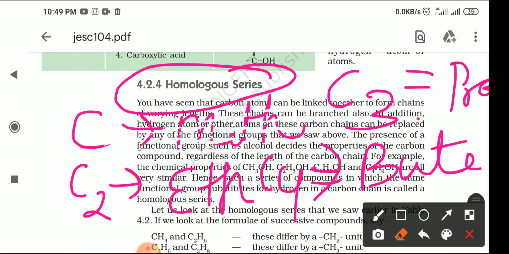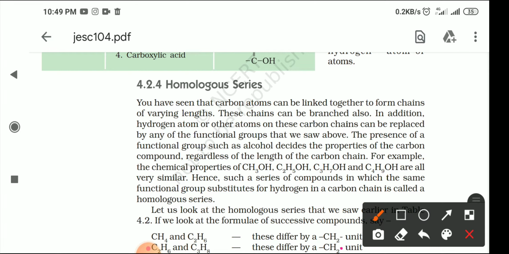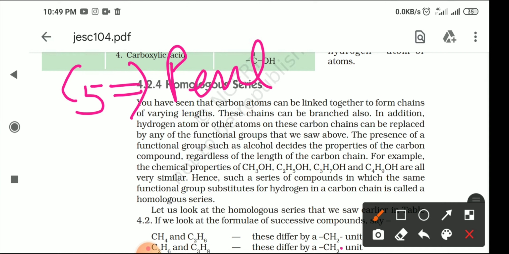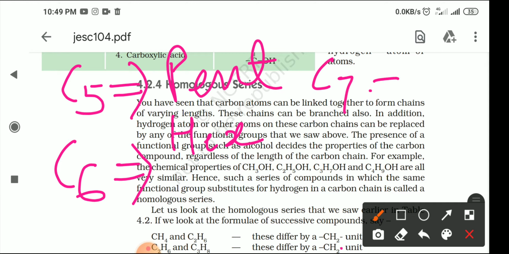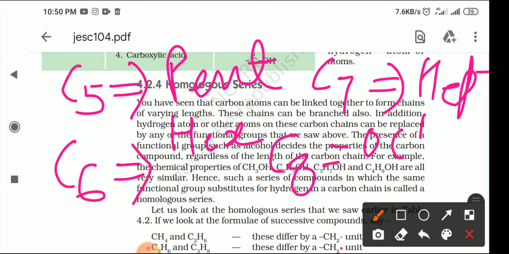Just suppose we have five carbon atoms. After meth, eth, prop, but, we use the term pent. If any carbon compound has six carbon atoms, we use the term hex. Five is pent, six is hex, seven is hept. If a compound has seven carbon atoms, we use the term hept, H-E-P-T. And if a compound has eight carbon atoms, we use the term oct.